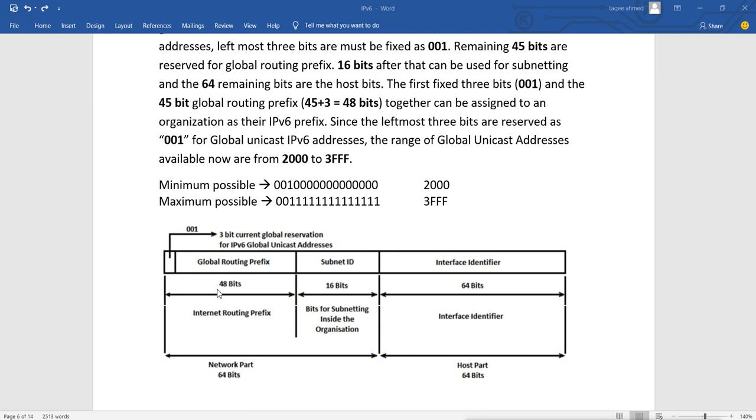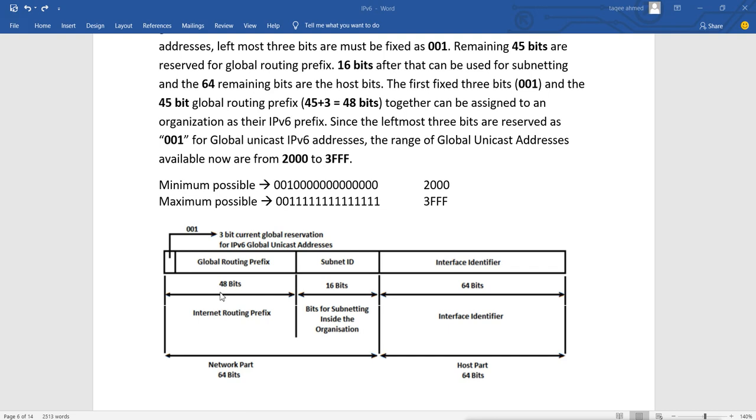And then within each organization they have 16 bits for subnetting, so they can create 2 raised to 16 subnets, and in each subnet they can have 2 raised to 64 hosts. That means they have 64 bits remaining to assign every host a unique IP address. Globally it is unique by these 45 bits, or we can say 48 bits.